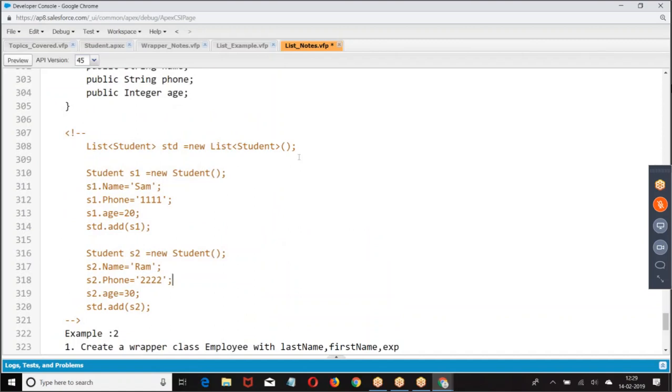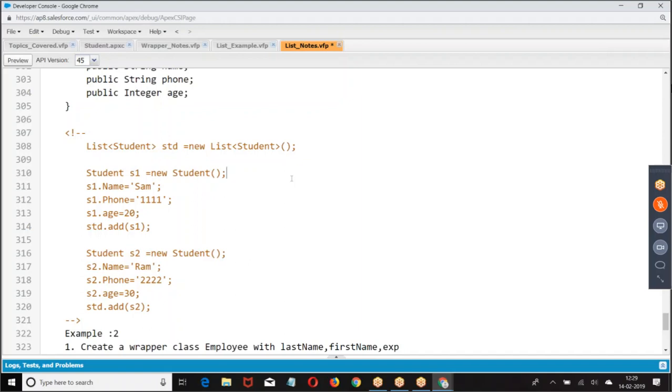I'm asking about this: List<Student> std = new List<Student>(). A list we have taken for the student. As per the syntax, it should be list, then data type name, then the variable name. Here, the data type name is Student, the variable name is std.